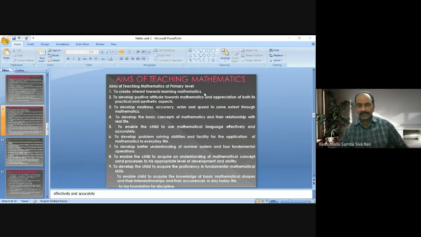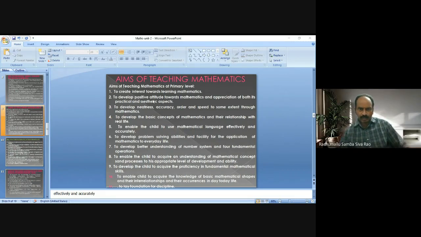So accordingly, a teacher has to plan the teaching of mathematics at primary level, basically to create interest among students towards learning mathematics. Next one, to develop a positive attitude towards mathematics and appreciation of both its practical and aesthetic aspects.